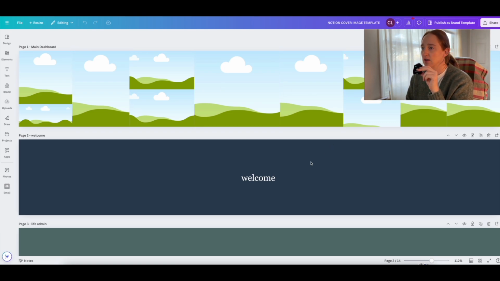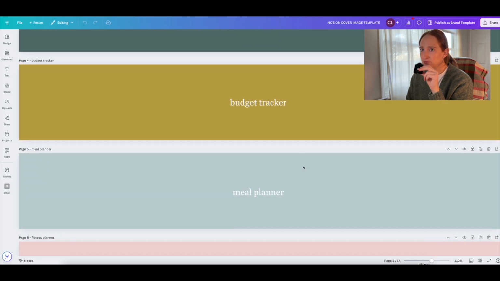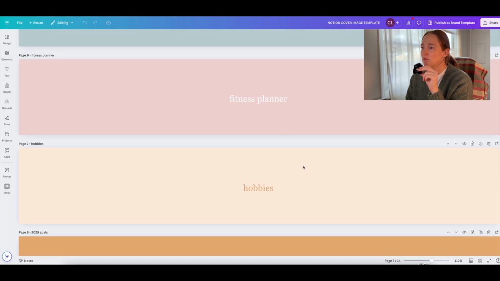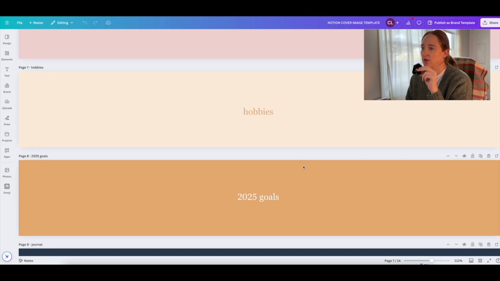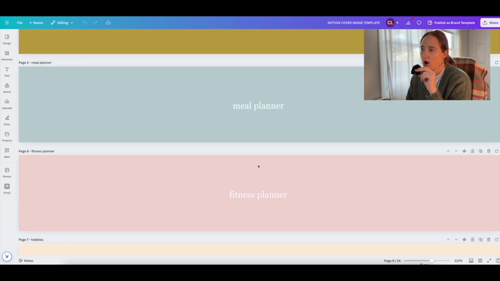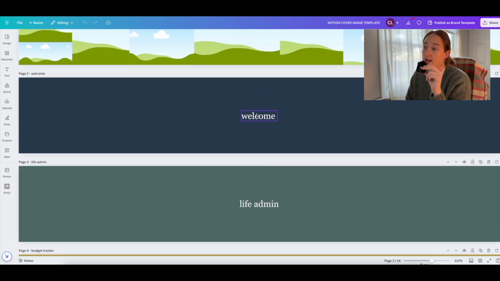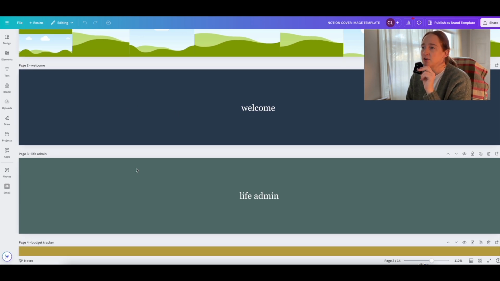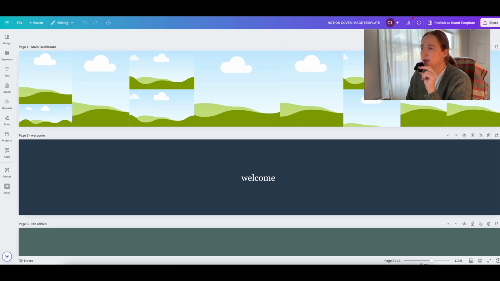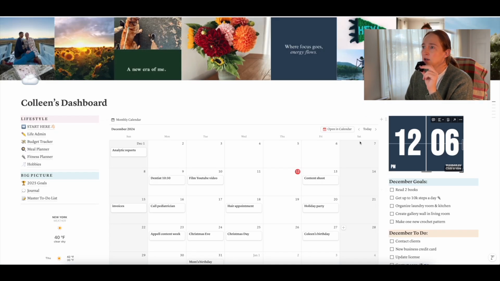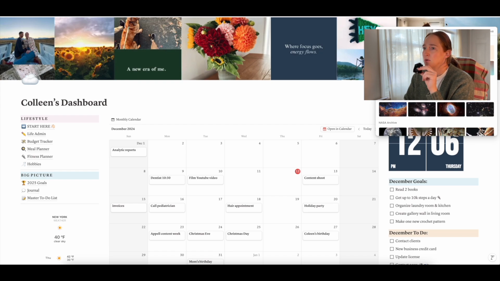And then I'll also give you these covers for all the pages in the template that you can change the names of if you want, change the fonts, whatever you want to do, or take the titles off and just use the colors, change the colors, whatever you want. So this is linked in the description, and like I said, it'll also be included in the template. So when you want to change your cover images on any of the pages, you'll just go up here in the right-hand corner and click Change Cover, and then you can upload a picture.